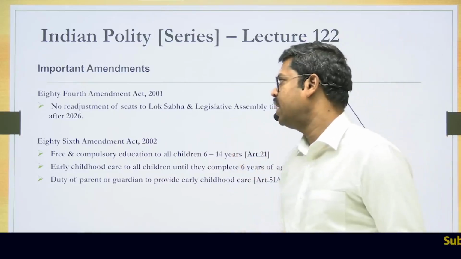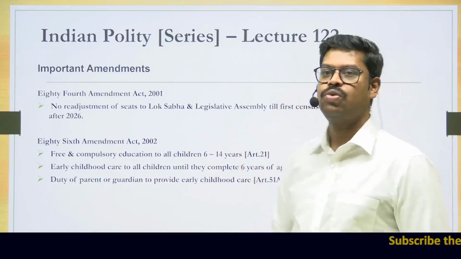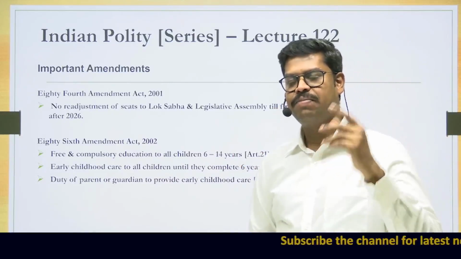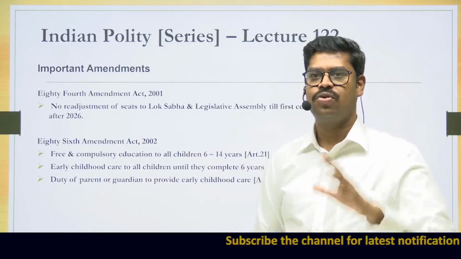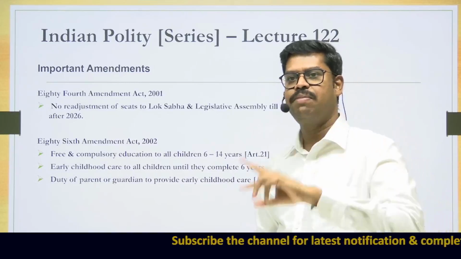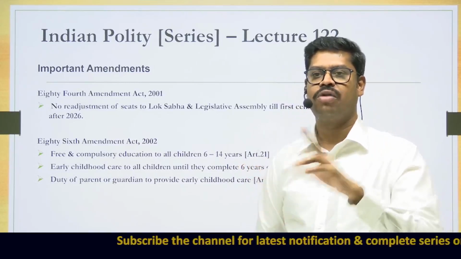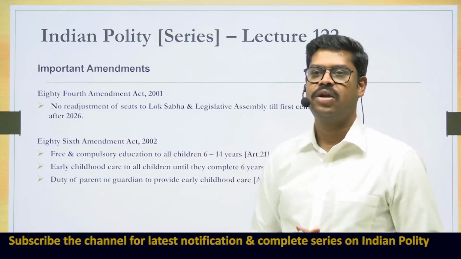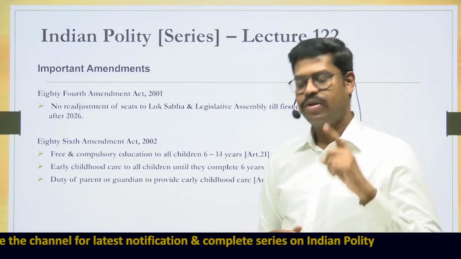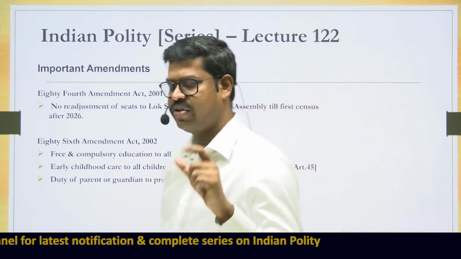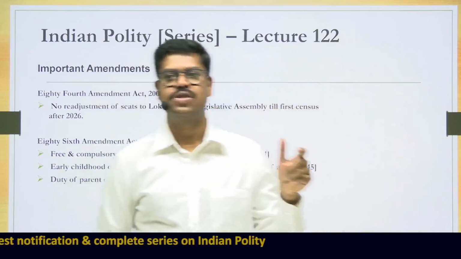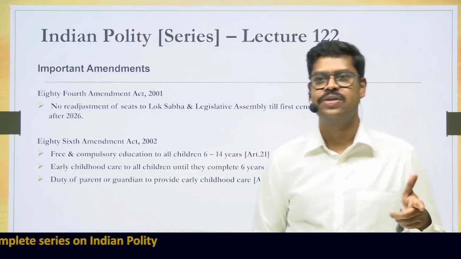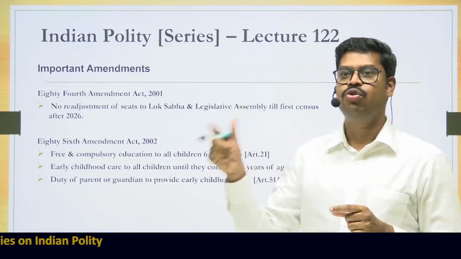And then you have the 84th Constitutional Amendment Act, 2001. This 84th Constitutional Amendment Act was a development over the 42nd. So it is easy: 42nd, multiply by 2, you get 84th, or 42 plus 42 is 84. Why? Both amendments are dealing with the same matter. The 42nd Constitutional Amendment Act fixed the number of seats to the Lok Sabha and the legislative assemblies based on the 1971 census, but that was till the year 2000.